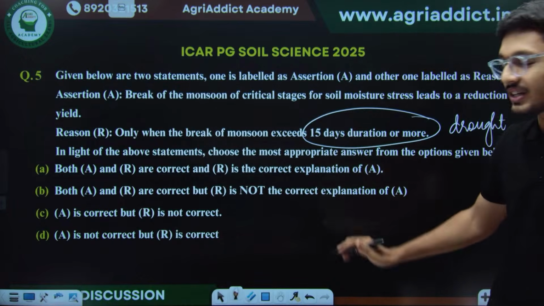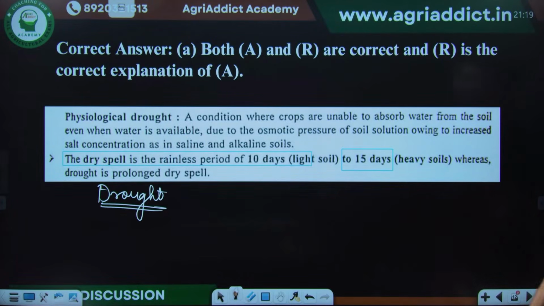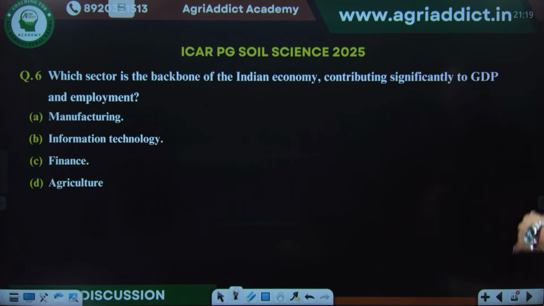So are the assertion and reason both linked to each other? Like, the reason is correctly explaining the assertion. So this way you can solve your assertion-reason type of question in the exam.